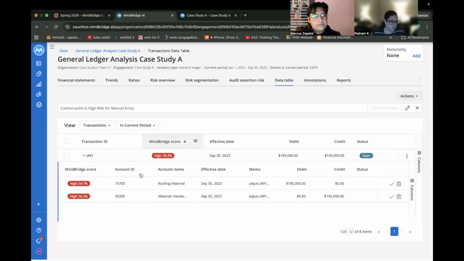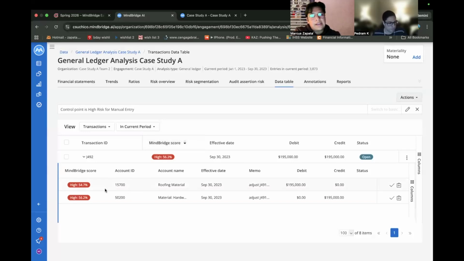Cool thing about this is we can see the account ID that's attached and the roofing material, right? That's the cool thing about MindBridge. It gets all of the account IDs, and it gets all the transactions all together in one, right? So if we see here on September 30th, which is a big day that we've seen already, and we'll go over that later, we see here that the memo says adjust J491 per the CEO, Steve Smith.